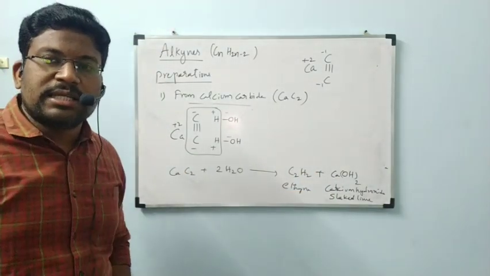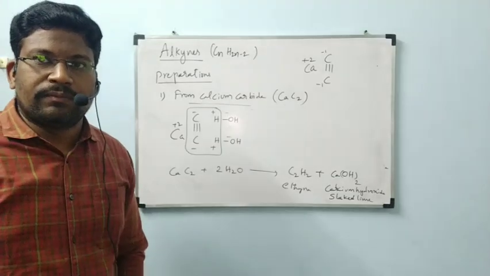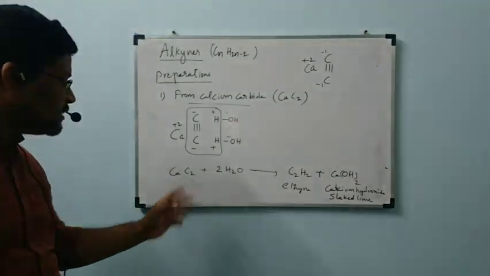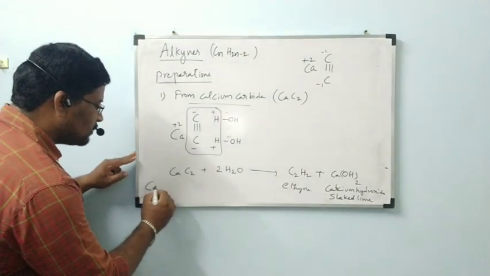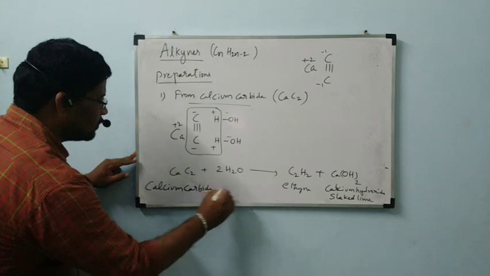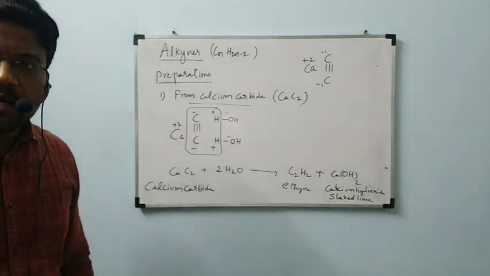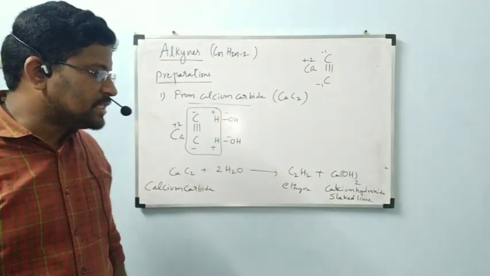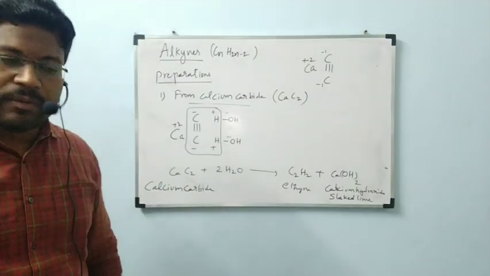That calcium hydroxide is called slaked lime. And this is ethyne. Calcium carbide reacts with water to form ethyne plus calcium hydroxide, that is slaked lime.